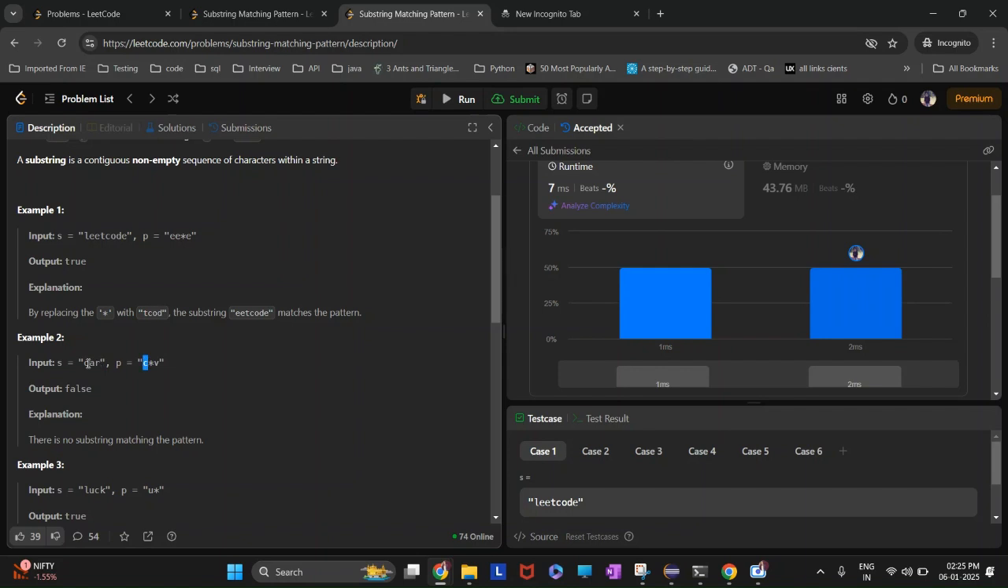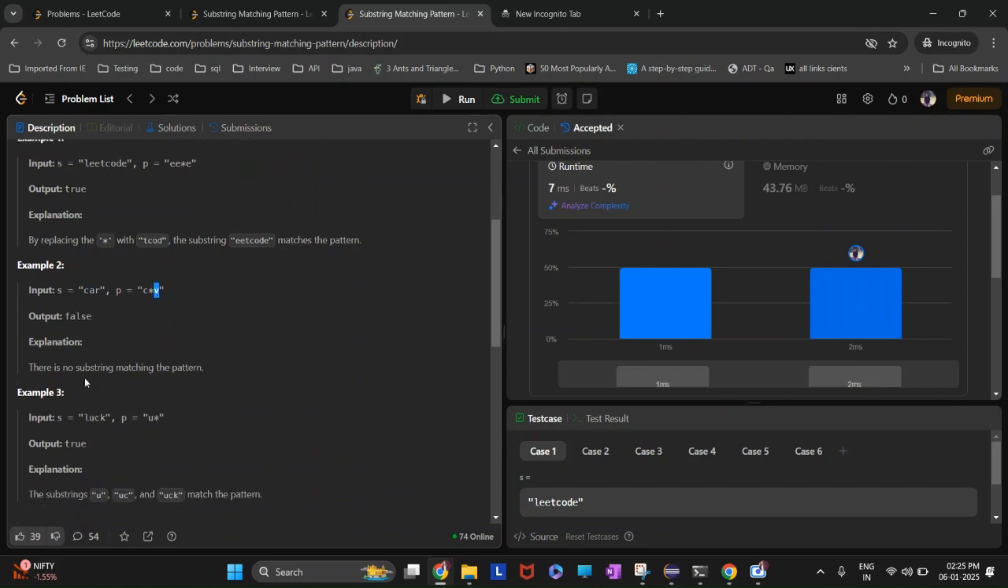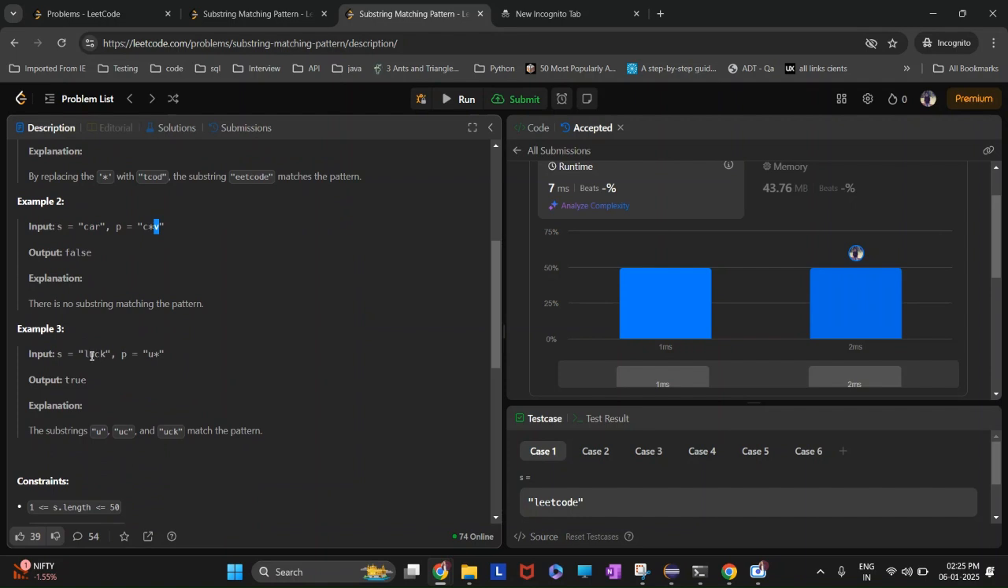In the same way, C appears, and we can replace the star with A, but we do not appear. So K is not a substring of car, so it returns false. And this one is a substring of yes, so it returns true, and the star we can replace with zero or more characters.